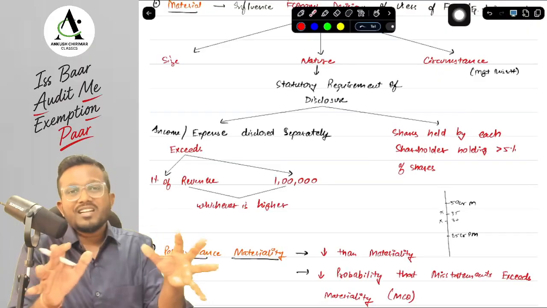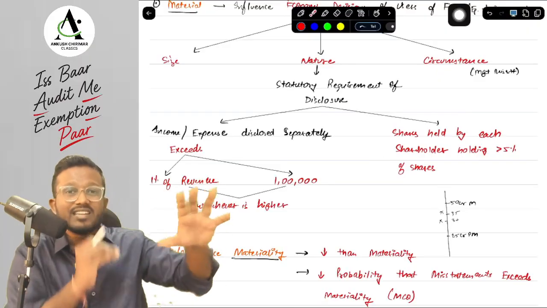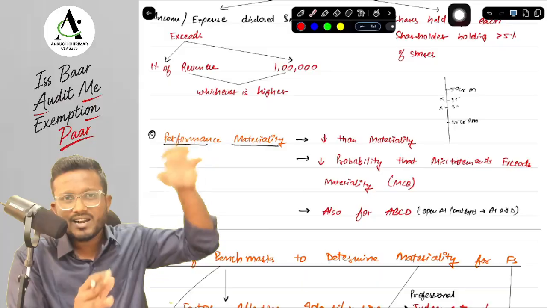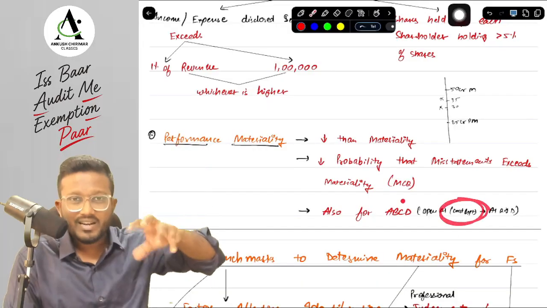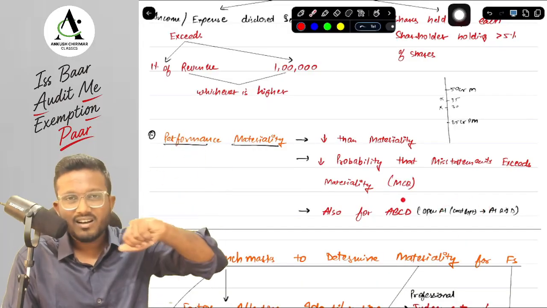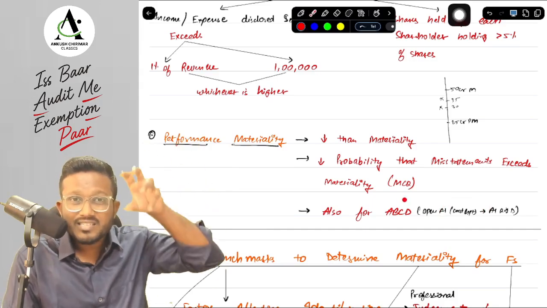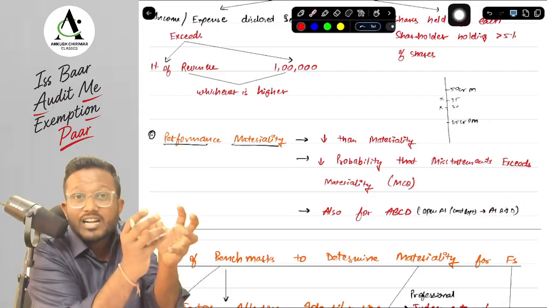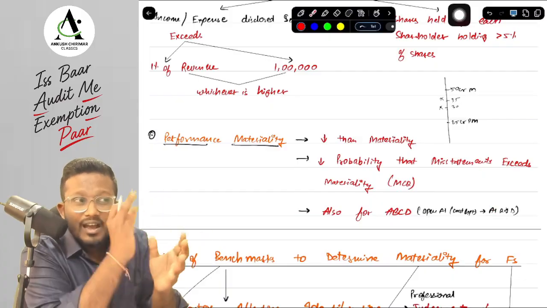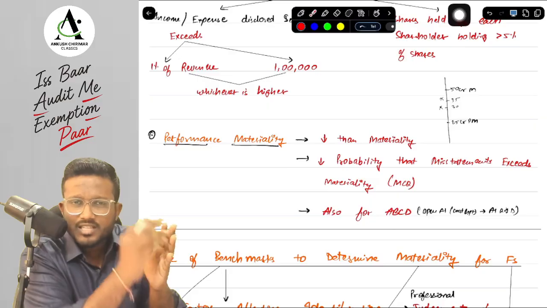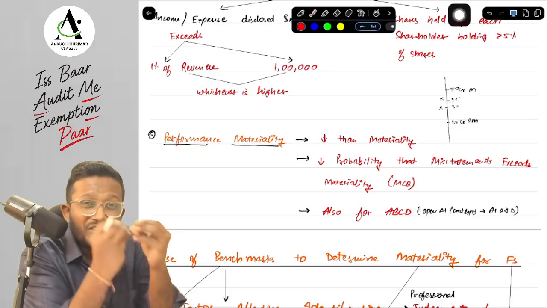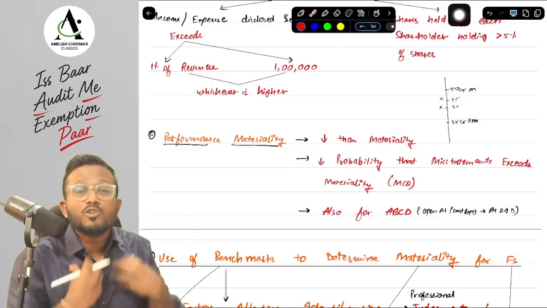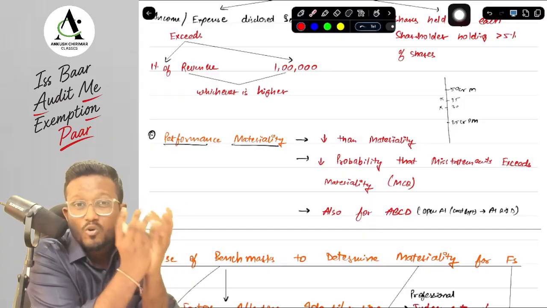Okay, yes sir. Now this materiality is set at the financial statement as a whole, and it is set for particular ABCD as well. For example, suppose you are auditing OpenAI, and you have set a materiality for the financial statement as a whole, but OpenAI is obviously the ChatGPT entity. Now in that particular financial statements, there is AI research and development. On that AI research and development, users give more attention, more focus, because if suppose the research and development expense is 1 crore rupees, and there is a misstatement of even 10 lakh in that, then users' economic decision changes because it is so important for users.